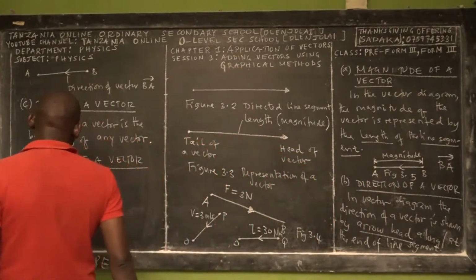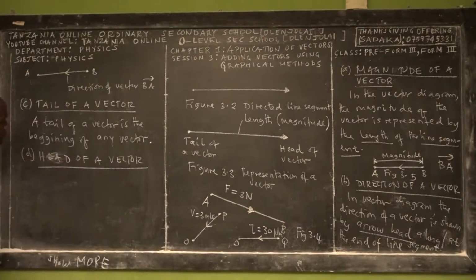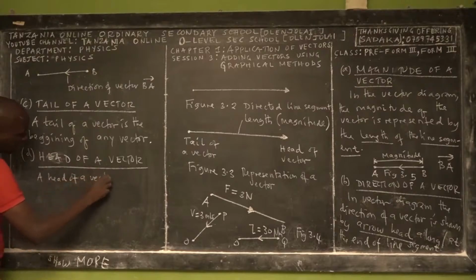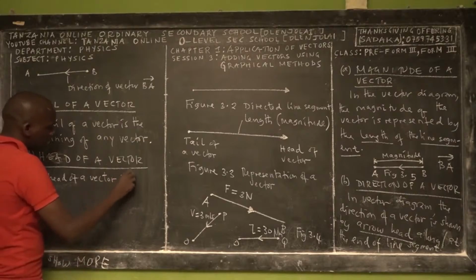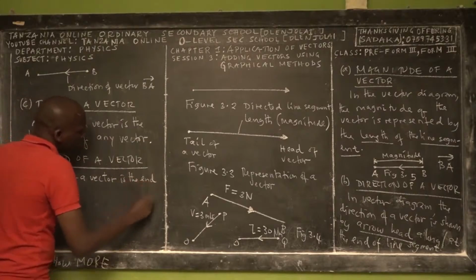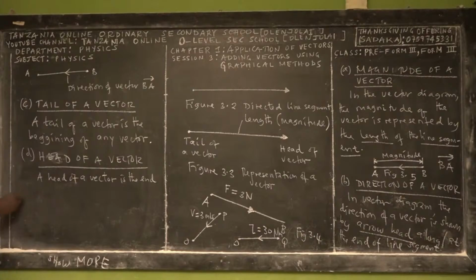These are the physical quantities. Head of what? Of a vector. So we say that a head of a vector is the end of any vector. The end of any vector.